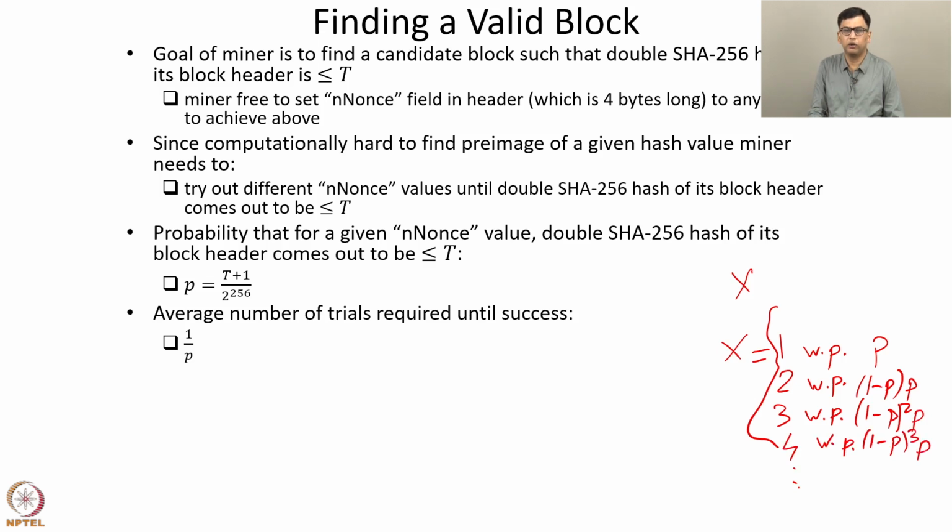So what is this distribution? This is a geometric distribution. So x is a geometric random variable. The success probability of x is p. There is a standard result that if we have a geometric random variable with success probability p, then its expectation is 1 by p. So in this case, the expectation of x is 1 by p. From this fact, it follows that the average number of trials required until success is 1 by p.